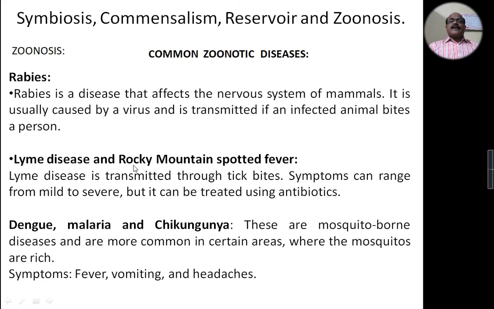Lyme disease and Rocky Mountain spotted fever are transmitted through tick bites. Dengue, malaria, and chikungunya are mosquito-borne diseases, more common in areas where mosquitoes are very abundant. The symptoms are fever, vomiting, and headaches.